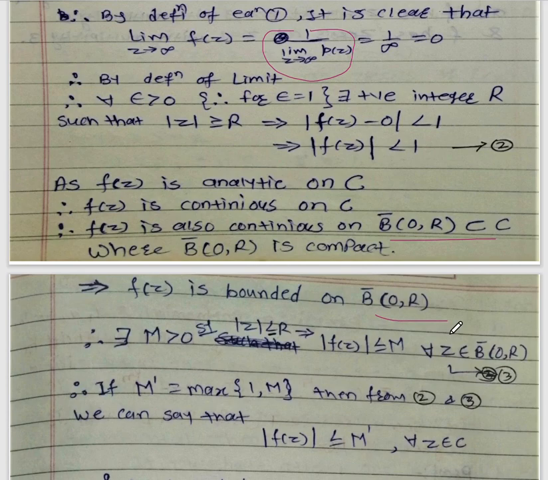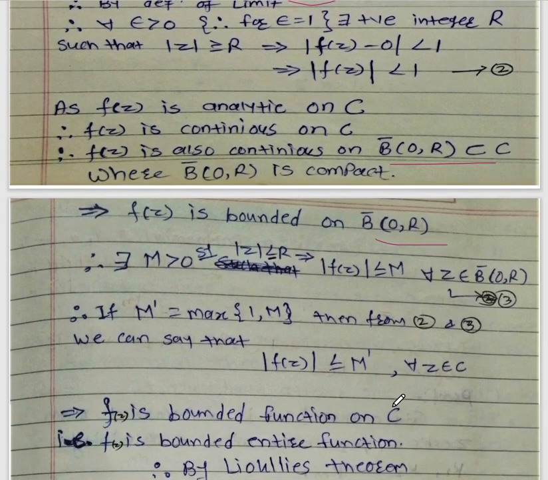Therefore there exists a capital M greater than 0 such that, for mod z less than or equal to r, mod f of z is less than or equal to M for every z belonging to the closed circle whose center is 0 and radius r. So let us reconsider equation number 3. Now we have to choose the maximum M.